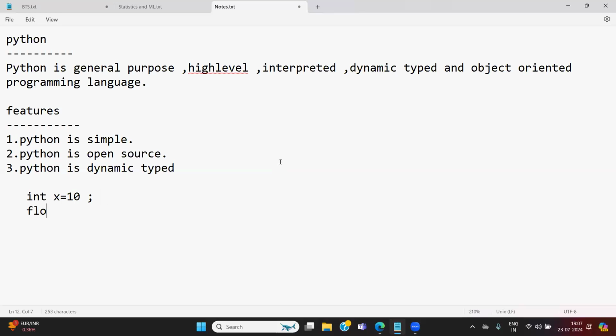If I want a float, float y is equal to 20.5, semicolons mandatory. For string data, string name is equal to something like Srinivas. This is the concept in other programming languages. Whenever you want to store data, a data type is required. Without declaring the type of the data, you cannot create variables.